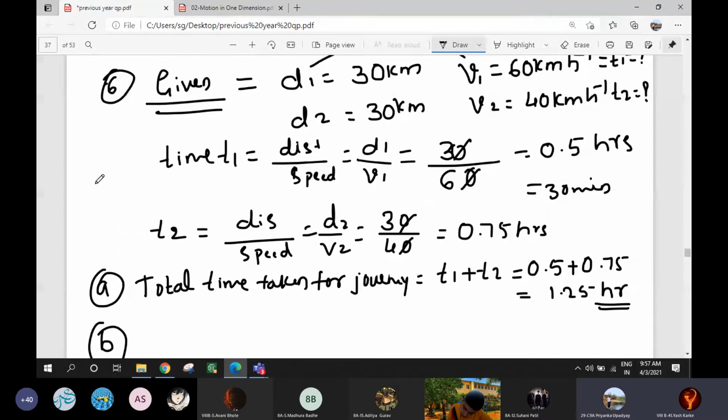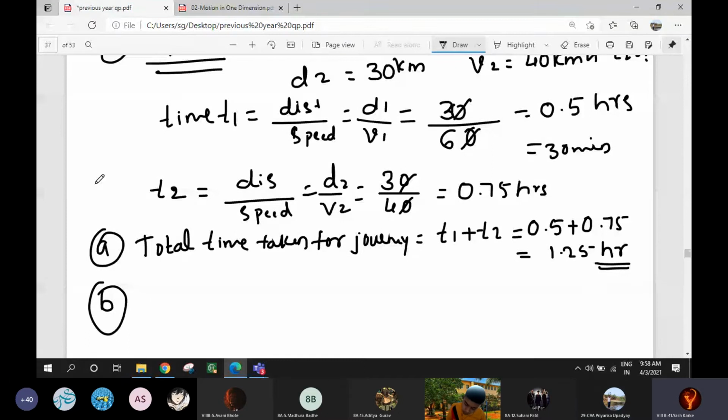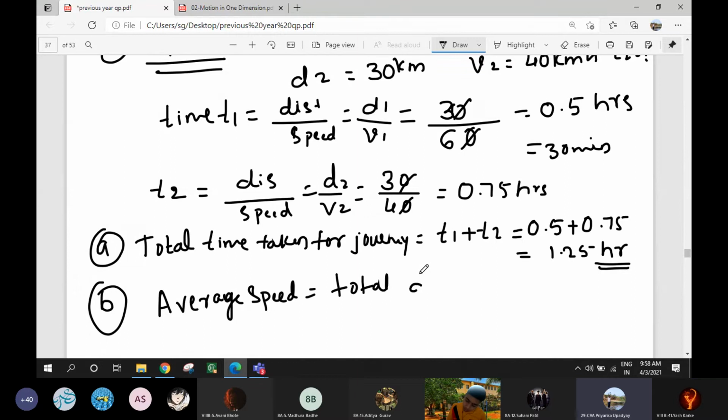Solve it fast, children. We will solve that B part: average speed. Average speed is total distance traveled divided by total time taken.